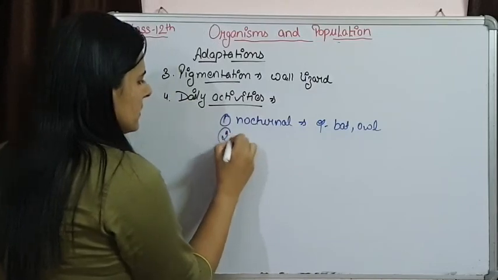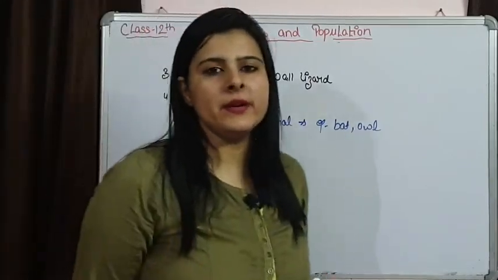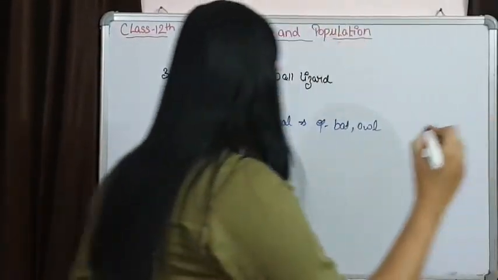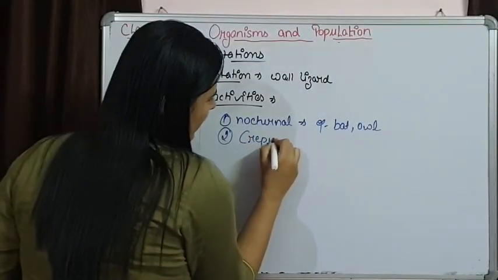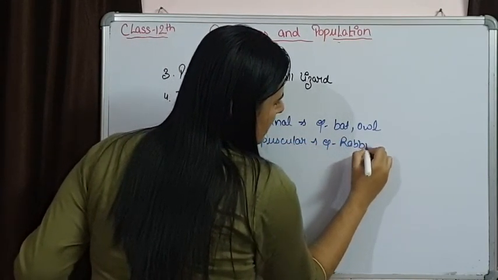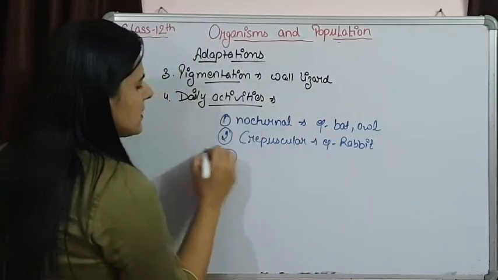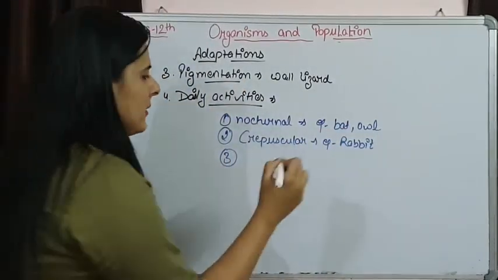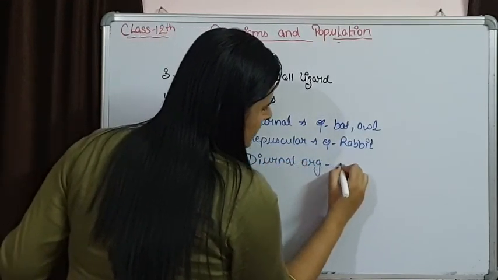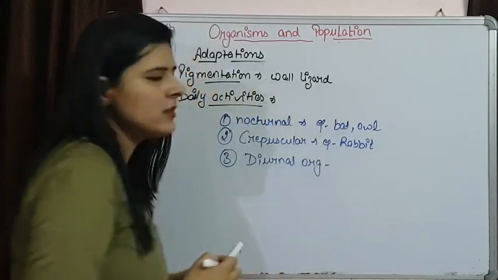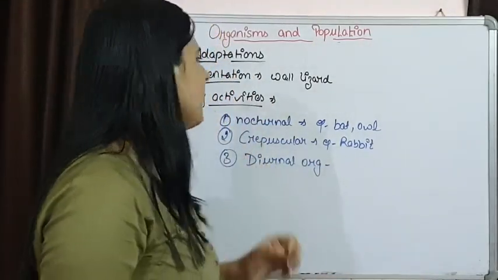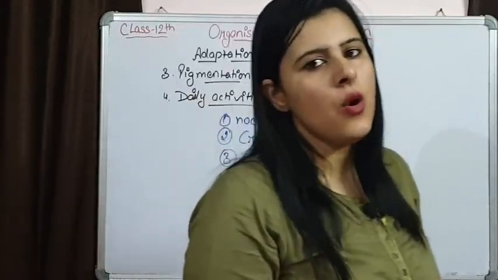Some organisms like rabbit are active during dusk and dawn, that is known as crepuscular. And most of the organisms are active during the daytime. These are known as diurnal organisms. Lots of examples are there. So, light is also affecting the daily activities of the organisms.